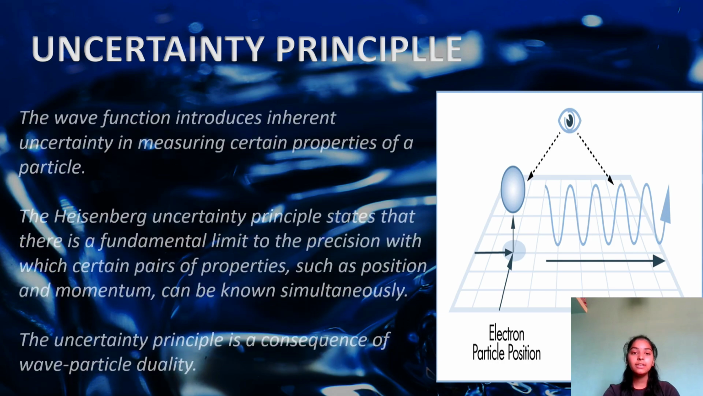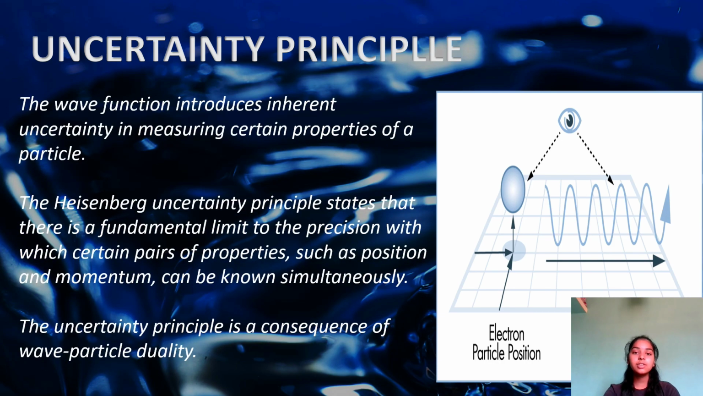Uncertainty principle. The wave function introduces inherent uncertainty in measuring certain properties of a particle. The Heisenberg uncertainty principle states that there is a fundamental limit to the precision with which certain pairs of properties, such as position and momentum, can be known simultaneously. The uncertainty principle is a consequence of wave-particle duality.